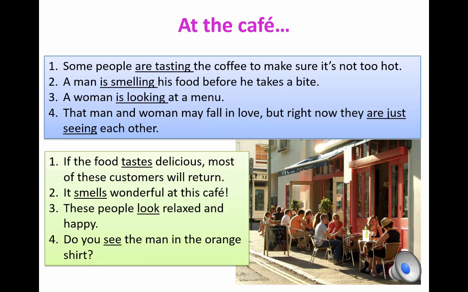Okay. Do you know which sentences have action verbs? Yep, you're right. These ones do. We're talking about right now, describing a scene at a cafe. We can use the present progressive with these verbs because they're actions.